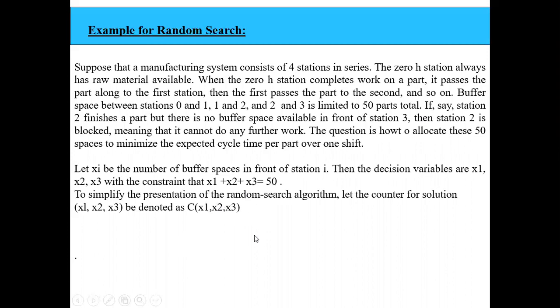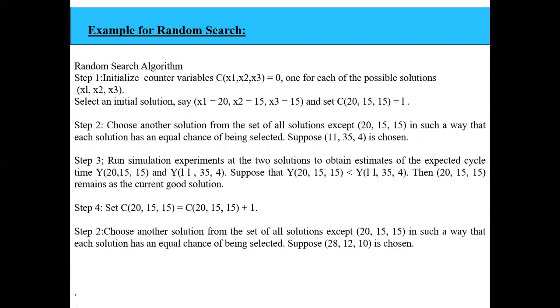So x1 plus x2 plus x3 should be equal to 50. Now, in order to simplify the presentation of this random search algorithm, we take the counter for the solution as c of x1, x2, x3. What is the first step of the random search algorithm? We initialize the counter variable as 0, c of x1, x2, x3 equal to 0, one for each of the possible solutions. As I have told, x1 is the buffer space between the 0th and 1st station, x2 is between the 1st and 2nd station, and x3 is between the 2nd and 3rd station.